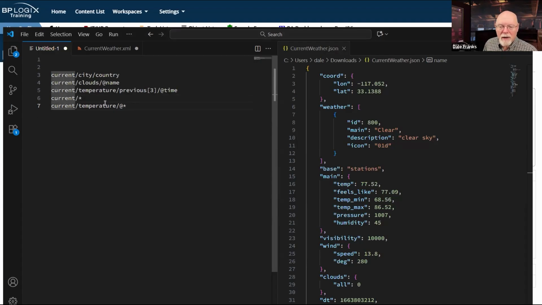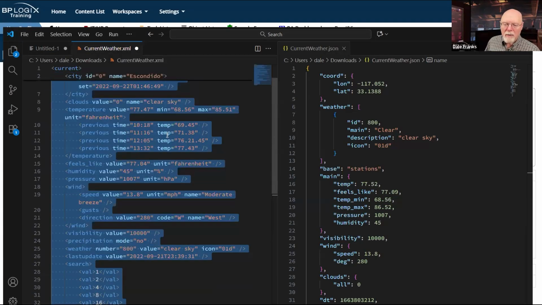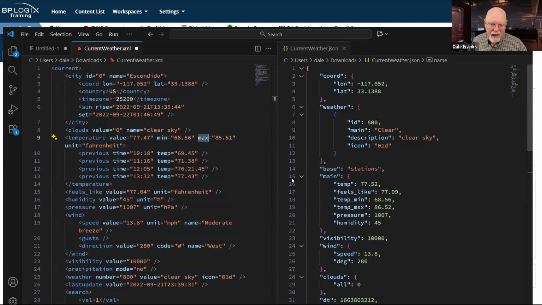So I have current, temperature, at, and then I've got this wildcard, which means that if we go back to our weather and I go current temperature at, it's going to return all of this data to me because I'm saying I want every attribute of temperature returned. So I would get the current value, the min, and the high for the day off of that at syntax.